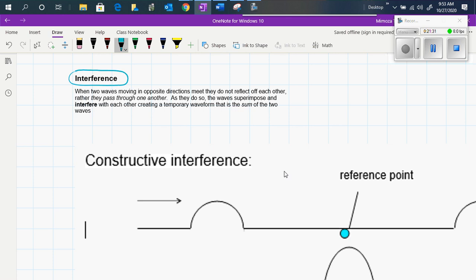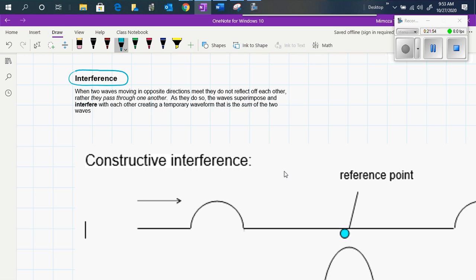Another phenomenon that we notice happening in waves is known as interference. When two waves are moving in opposite directions, they meet at a certain point, and they interfere with each other.